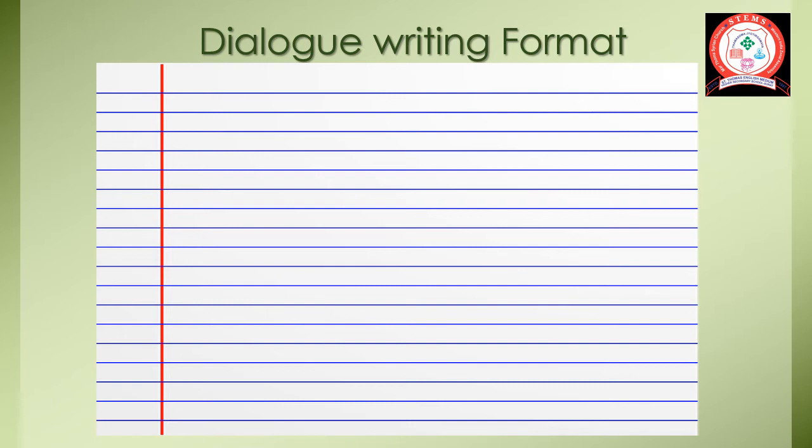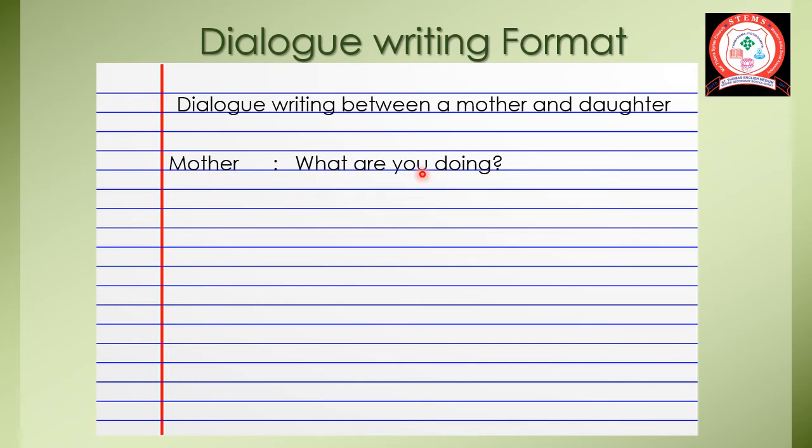So before I start, I'll give a heading to it. Dialogue writing between a mother and a daughter. Now, as I said, first the mother. So I'll write mother: What are you doing? Now here if you see, after I wrote mother, I left some space, used the punctuation mark colon and then left a little space and wrote what are you doing?